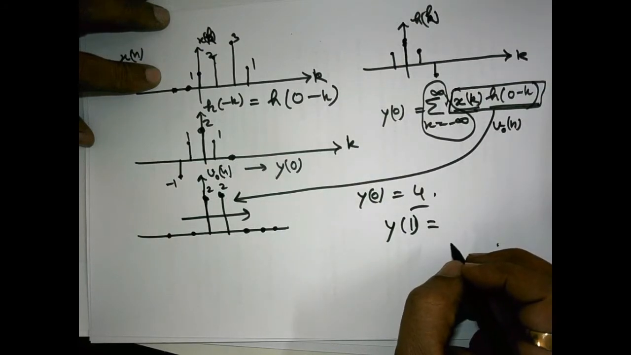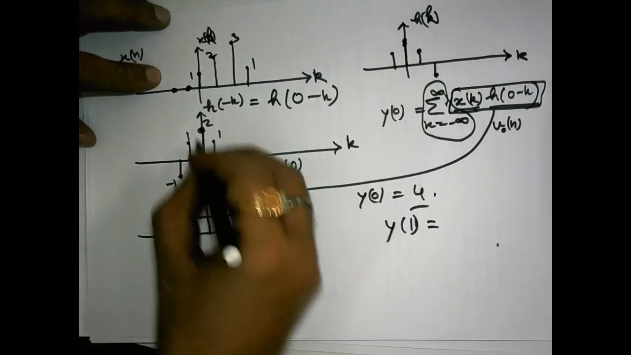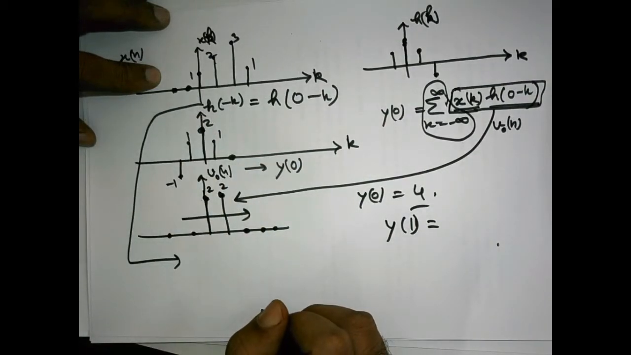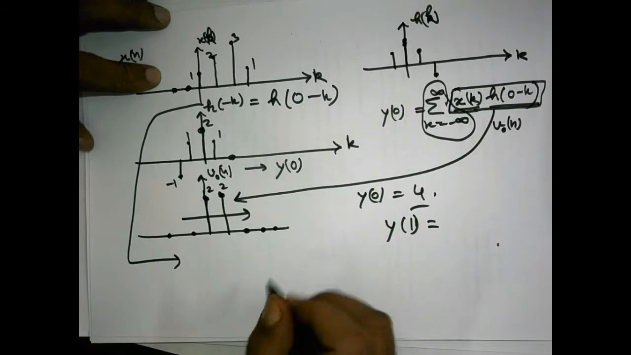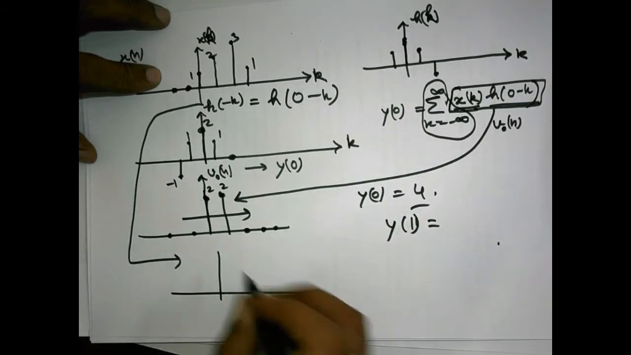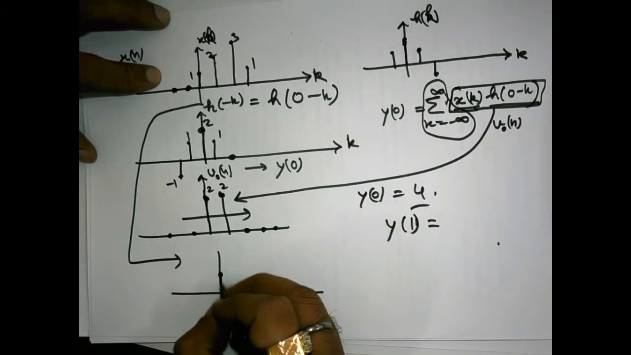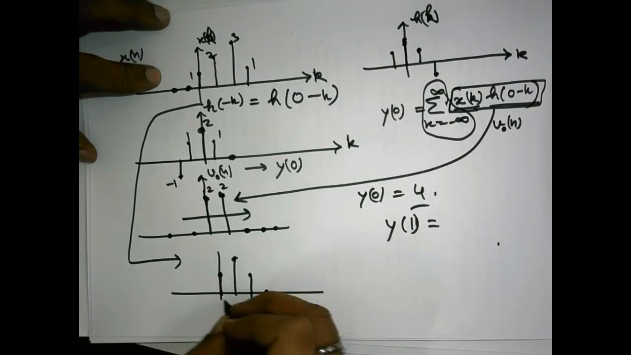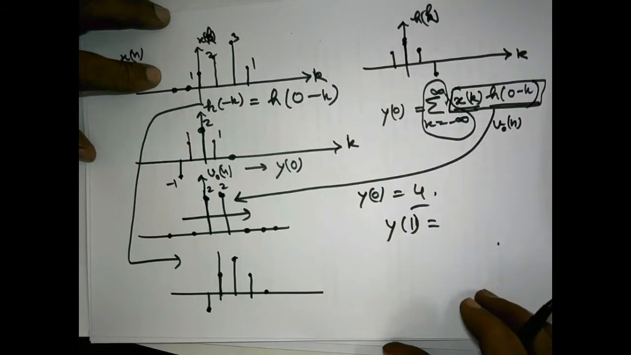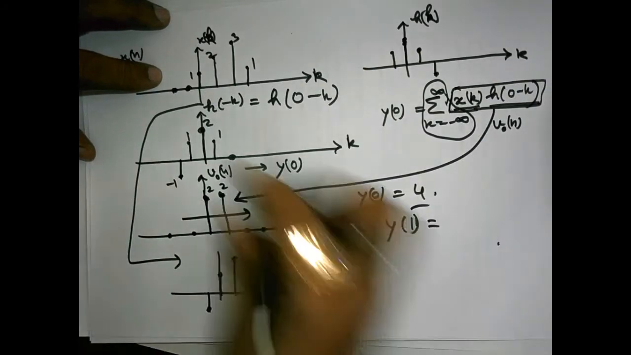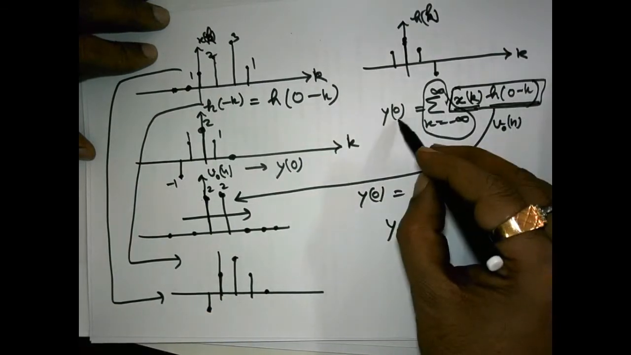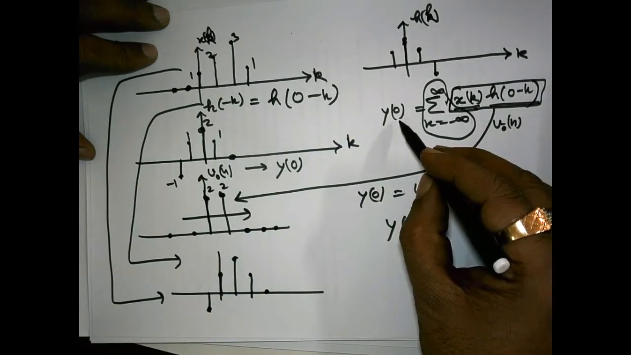So to evaluate y1, what do we need to do? We have to shift this h minus k by 1 unit in time, and by shifting this 1 unit, 1 will come over here, 2 will come over here, 1 will be here, and this will be here, and this minus 1 will come over here. Okay, and now multiply these two sequences according to this formula. This will result in y1.